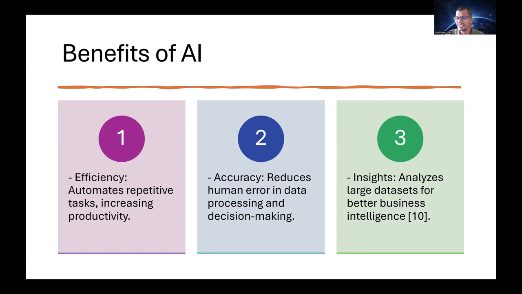And then the next one is insights. Artificial intelligence can be used to analyze large data sets and provide better business intelligence. For example, we have Microsoft Power BI. This works on business intelligence and gives a lot of insights on the data sets: how to improve sales, what is lagging, and how to improve it.